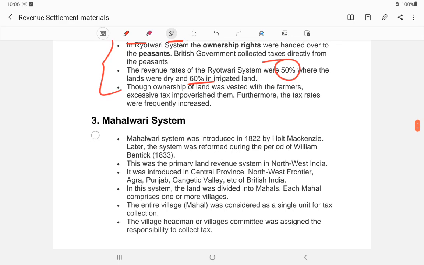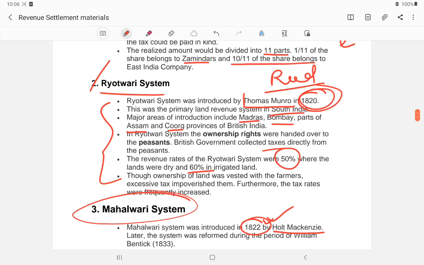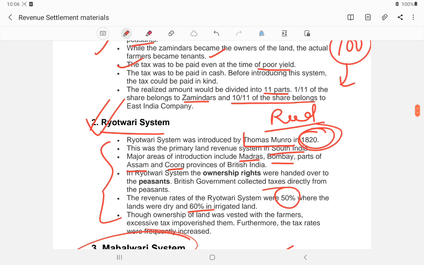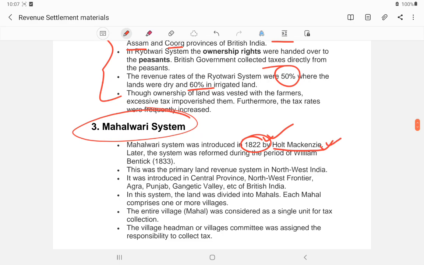Next, the mahalwari system. The mahalwari system was in the Gangetic Plains, like northern India and Punjab, and it was introduced by Holt Mackenzie in 1822. Remember this date, 1822, and raitwari was 1820. More or less, first the Permanent Settlement Act and raitwari system, after that the mahalwari system. The Permanent Settlement Act or zamindari system was by Lord Cornwallis, the raitwari system was started by Munro and Reed in 1820, and the mahalwari system in 1822 by Mackenzie.